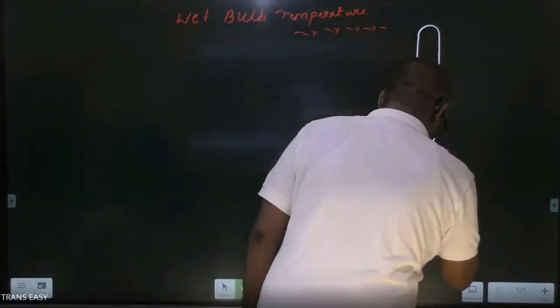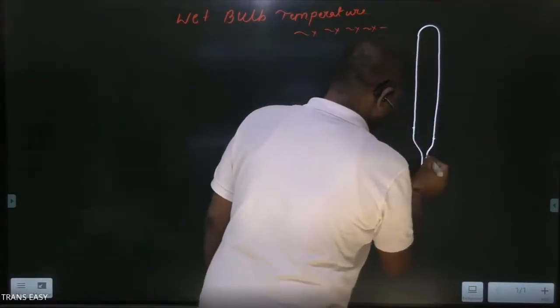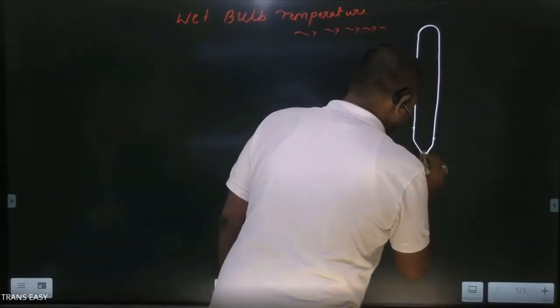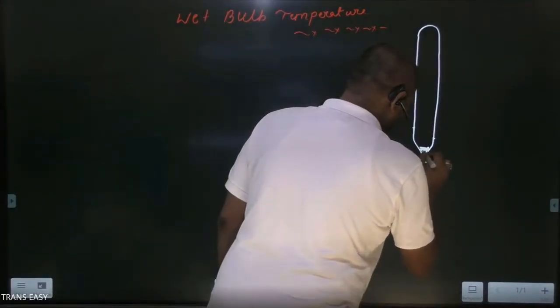This is a thermometer, and this is the bulb of the thermometer, with mercury filled in its bulb.